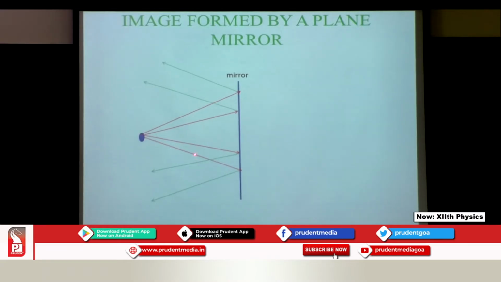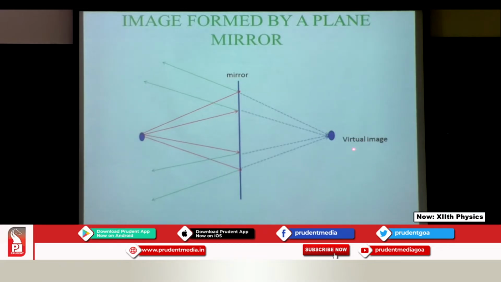The red ones are the incident and the green ones are the reflected rays. And as you can see, they are not meeting over here to form an image. So we need to produce them backward. So here we have produced the reflected rays backward, and over here is a point where all the rays are meeting. So definitely we will have our image over here.